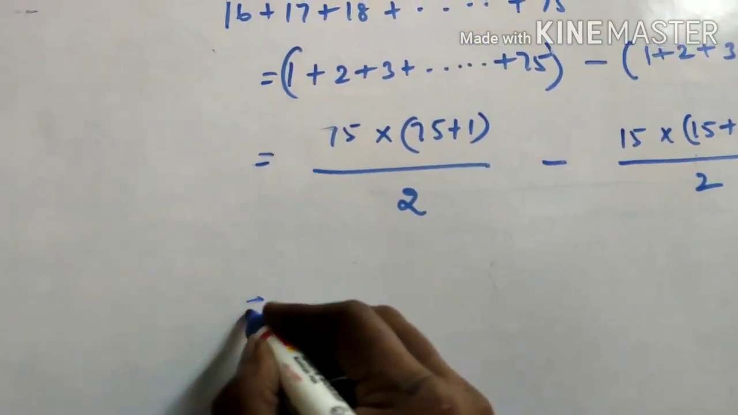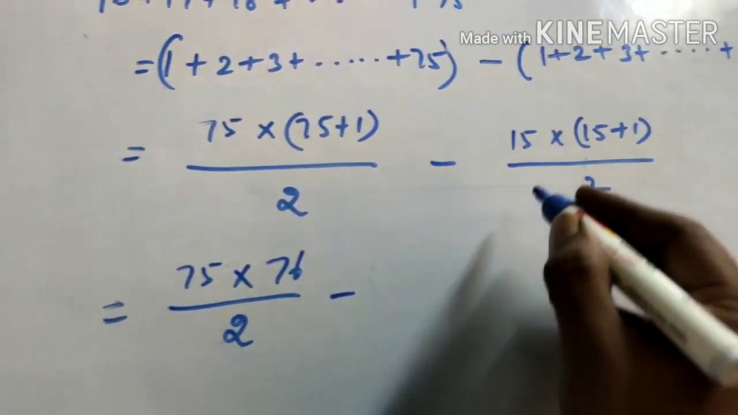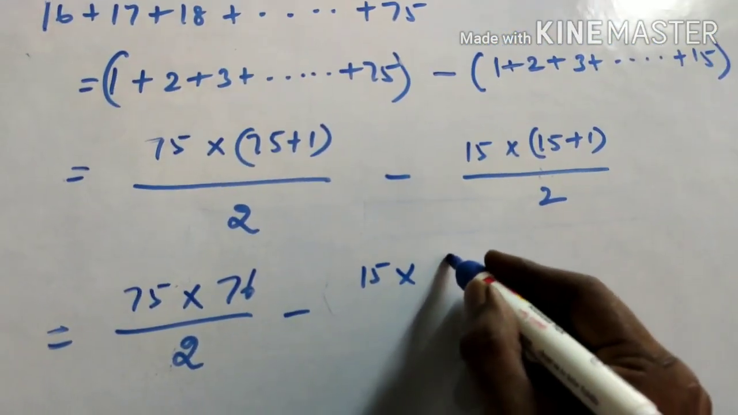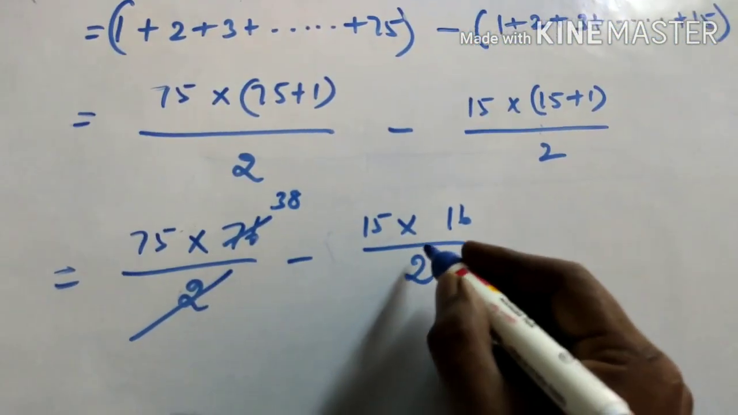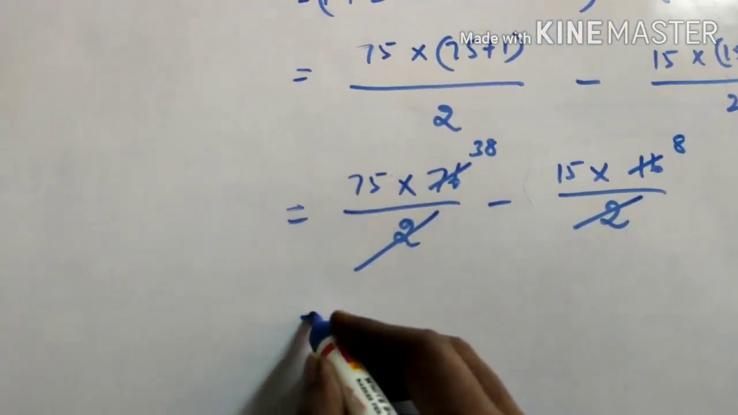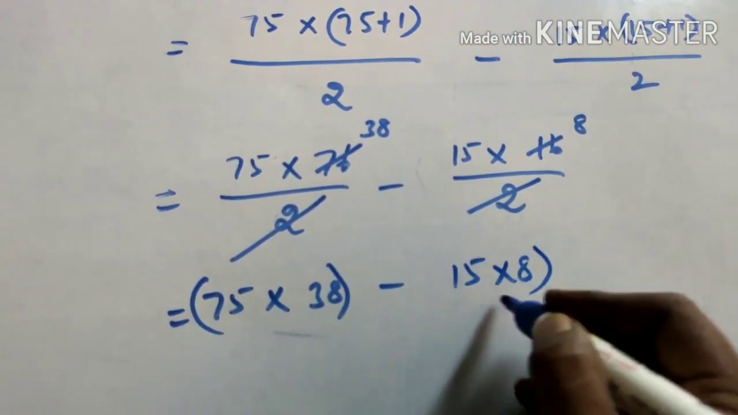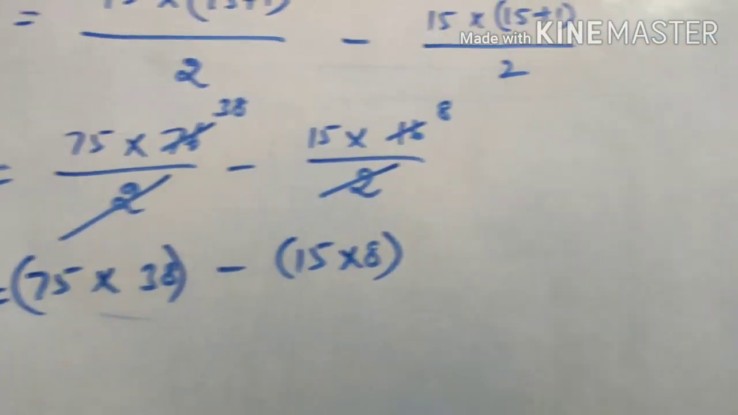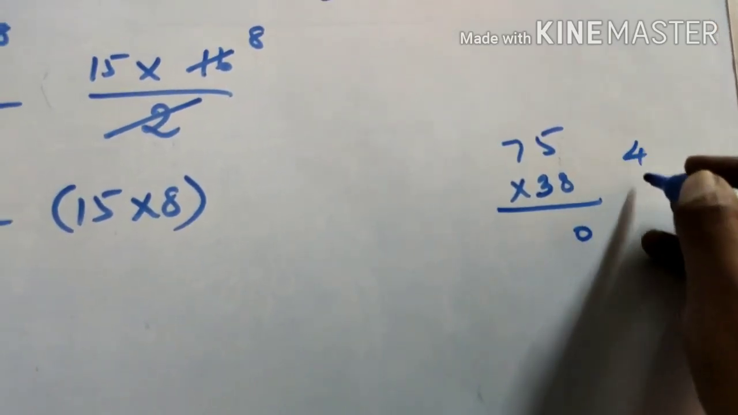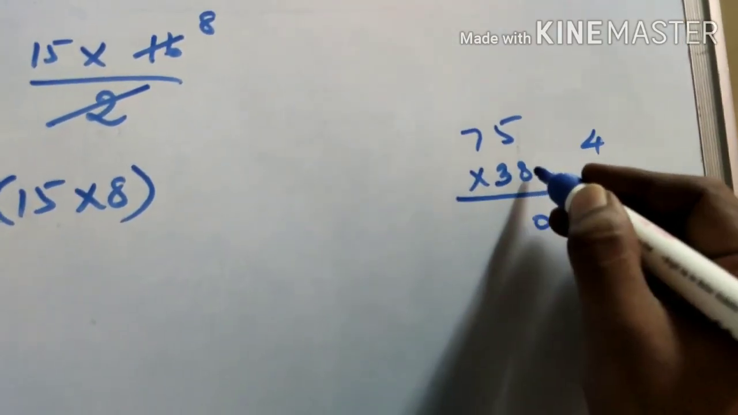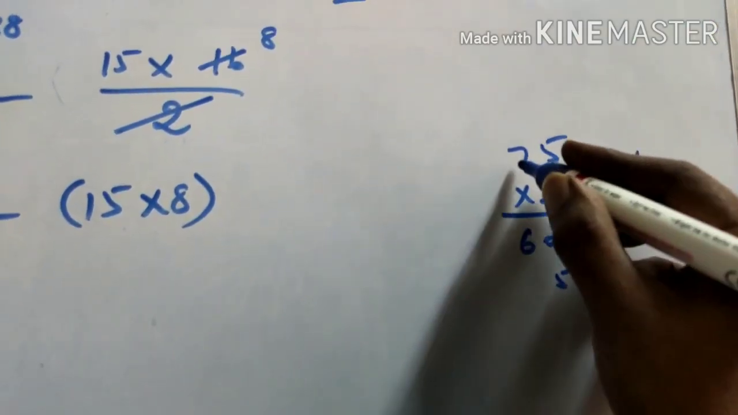Now see here, you can't cancel this. So 75 into 76 by 2 minus 15 into 16 by 2. You can cancel this 2 and 76, you are getting 38. And if you cancel this 2 and 16, you will get 8. Now multiply 75 into 38 minus 15 into 8. So 75 into 38, if you multiply,